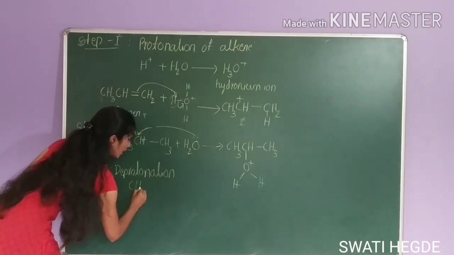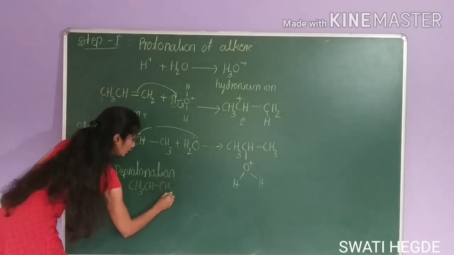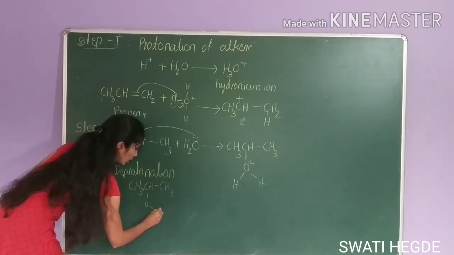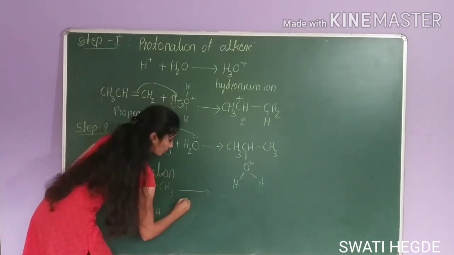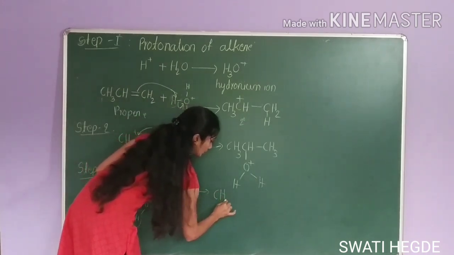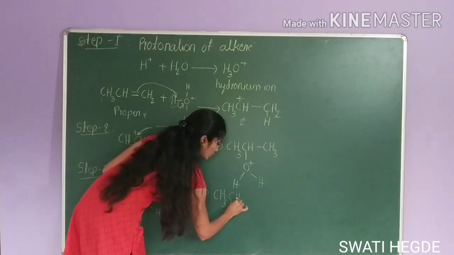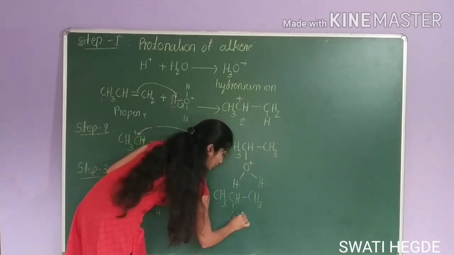Deprotonation or elimination of protons takes place from this compound. This is CH3, CH, single bond CH3, OH, H plus. So this removes a proton, minus H plus, to give CH3 CH CH3 OH.